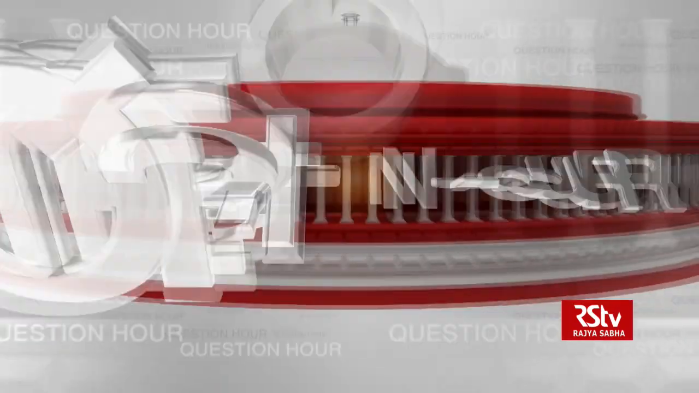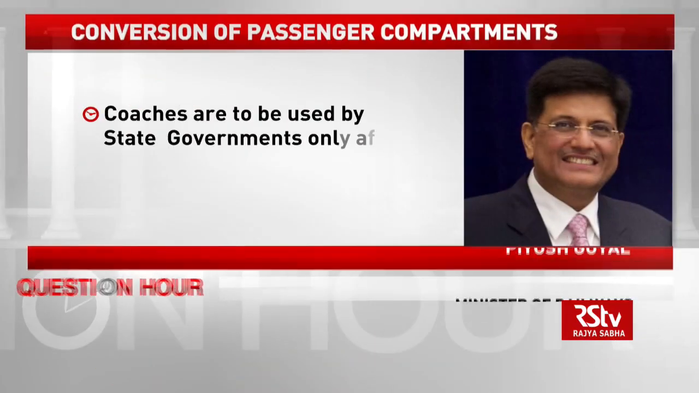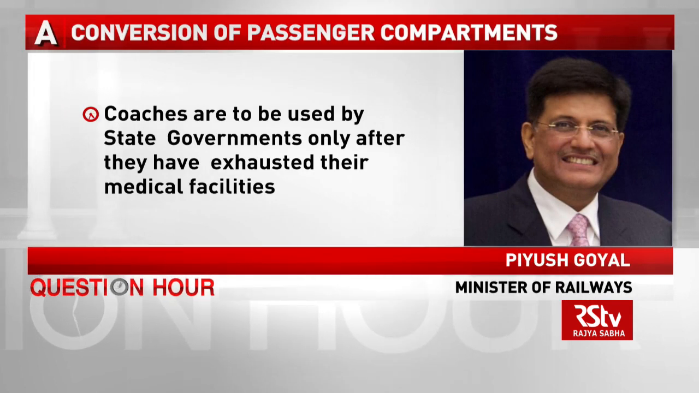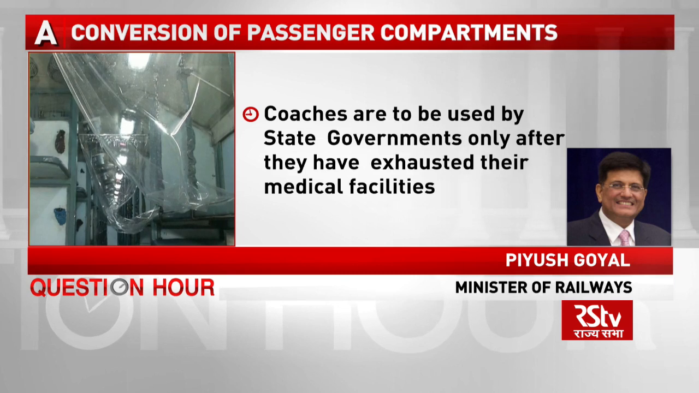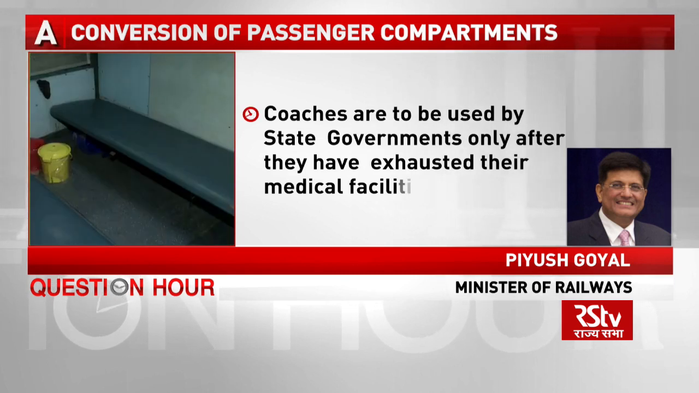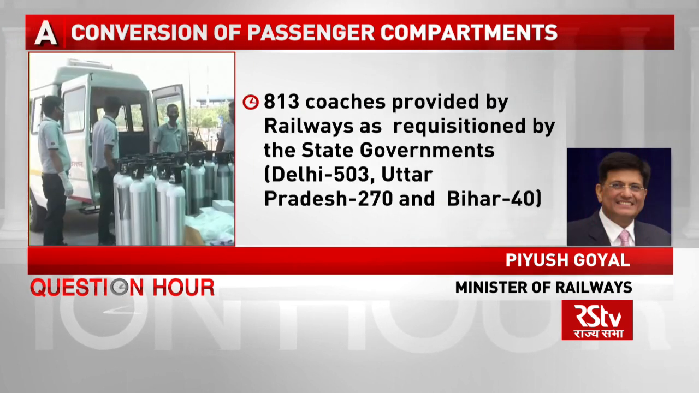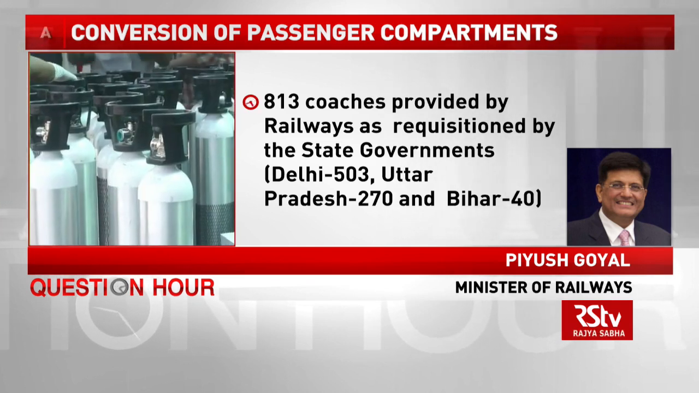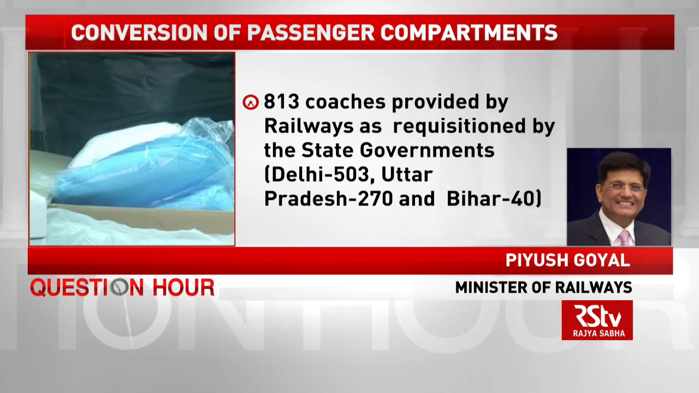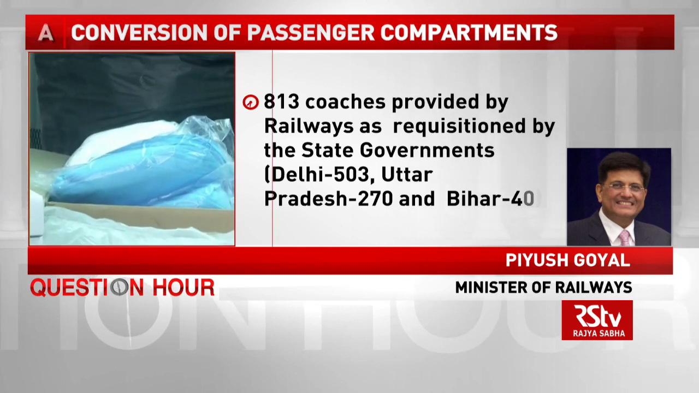So the total comes out to be 5,601 isolation coaches that were made by the Indian Railways. The government further says that as per the guidelines issued by the Ministry of Health and Family Welfare, these special train coaches are to be used by the state governments only after they have exhausted their own medical facilities. And as on date, 813 coaches have been provided by Indian Railways as requisitioned by the state governments: Delhi 503, Uttar Pradesh 270 and Bihar 40.